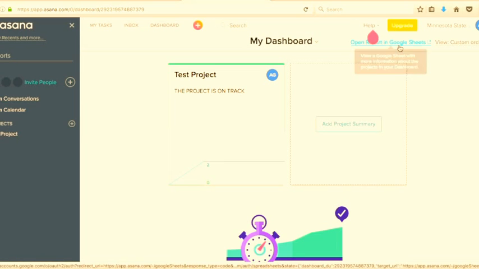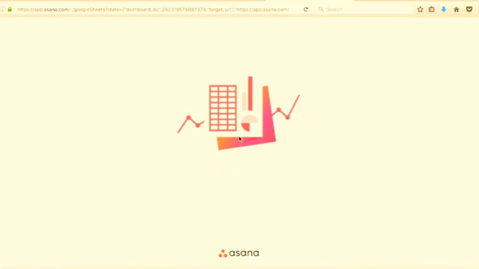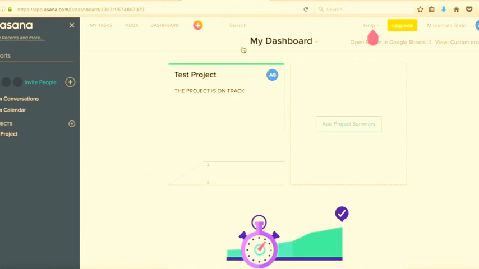You can also click on open report in Google Sheet. When you do that, it will generate a sheet for you which talks about all the tasks, all the projects, and the status of each project and each task that you have been assigned to. You can also customize it, but you need to be a premium member to customize the sheet and always generate a customized version of the sheet.